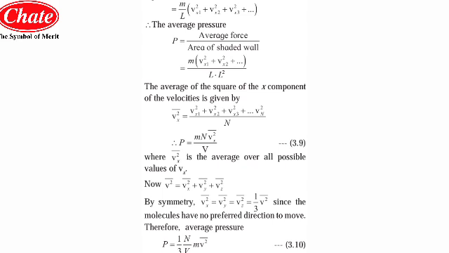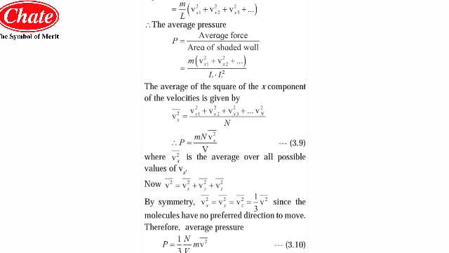So the average pressure is given as m into n into vx square bar upon V. Here in this equation vx square bar is the average over all possible values of vx. Now v bar square is equal to vx square bar plus vy square bar plus vz square bar.